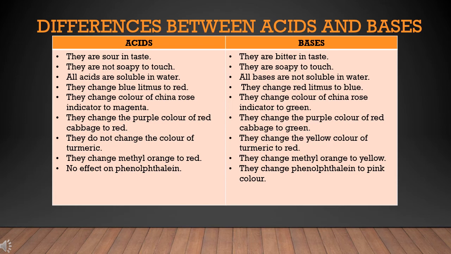Acids change color of China rose indicator to magenta, while bases change color of China rose to green. Acids change purple color of red cabbage to red, while bases change purple color of red cabbage to green. Acids do not change the color of turmeric, while bases change the yellow color of turmeric to red. Acids change methyl orange to red, bases change methyl orange to yellow. There is no effect of acids on phenolphthalein, but bases change phenolphthalein to pink color.